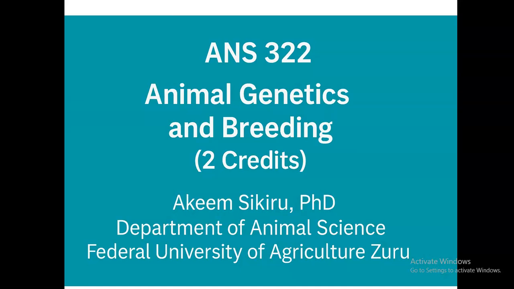So in this video, we are going to discuss the application of Mendelian genetics in animal breeding. And the focus will be on the predicting of inheritance, selective breeding, improving of economic traits such as meat production and growth rate of animals, then understanding of complex traits, as well as pedigree analysis.